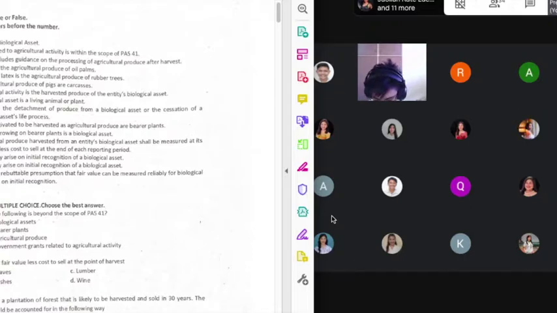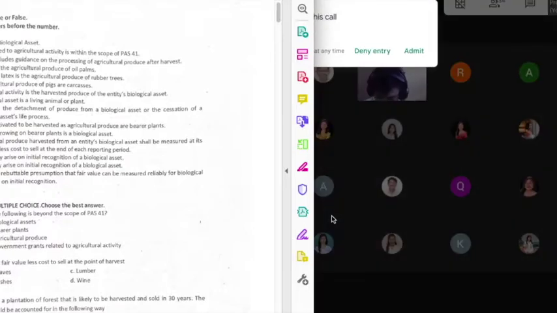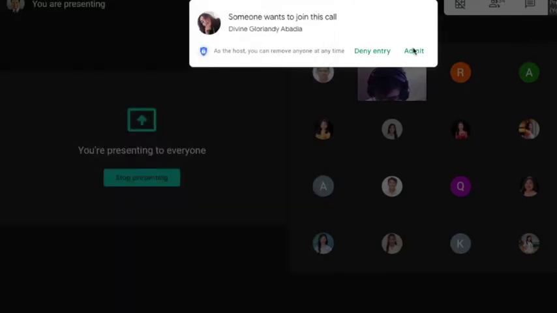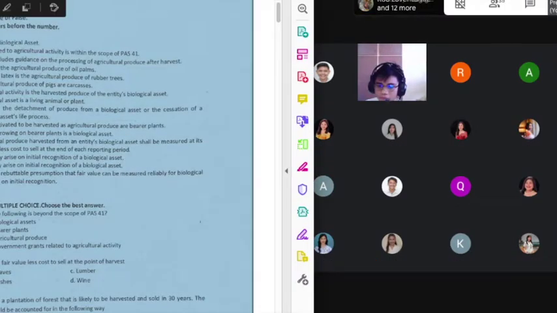Even if you did not read the items expressly excluded from PAS 41, knowing that biological assets can only be a living animal or plant, then definitely you will be certain that land will not be considered as a biological asset. Plus, PAS 41 gives you three items only as to its scope. Number one, biological assets. Number two, agricultural produce. And number three, government grants. But the government grants that are covered by PAS 41 are only those related to biological assets and agricultural produce.